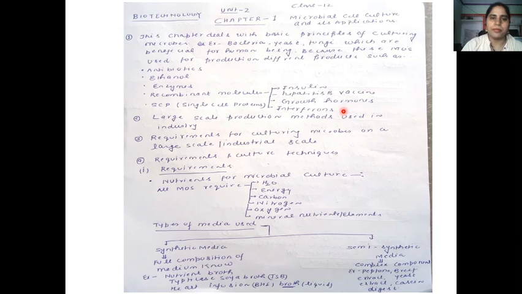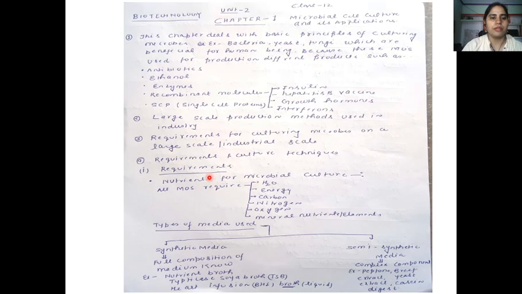So in this chapter overall we are going to study the products that are produced by biotechnology and how these products are produced in the laboratory as well as in industry. Which medium is used, what is the requirement for culturing the microorganism in industry, and what techniques are applied for culturing the microorganism. All these things we are going to study in this chapter.